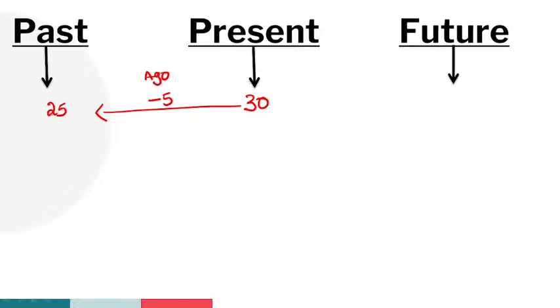Okay, 25 years. I'm taking same example, guys, here. Presently my age is 30 years. So 5 years before, my age was how much? 25 years. Presently my age is 30 years. 5 years before, my age was 25 years. Just remember, guys, in this concept, ago or before means minus. Just remember this point, guys, here.